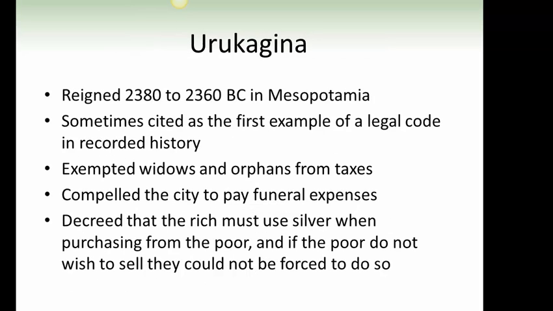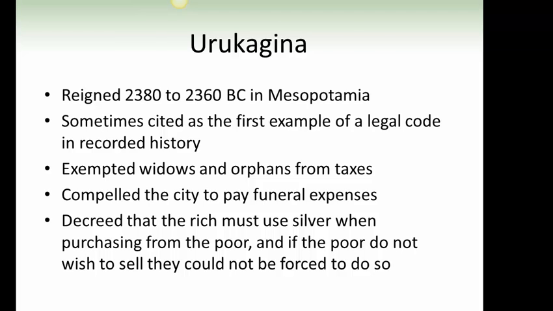Uru-Kagina reigned 2380 to 2360 BC in Mesopotamia, sometimes cited as the first example of a legal code in recorded history. Exempted widows and orphans from taxes, compelled the city to pay funeral expenses, decreed that the rich must use silver when purchasing from the poor, and if the poor did not wish to sell, they could not be forced to do so.